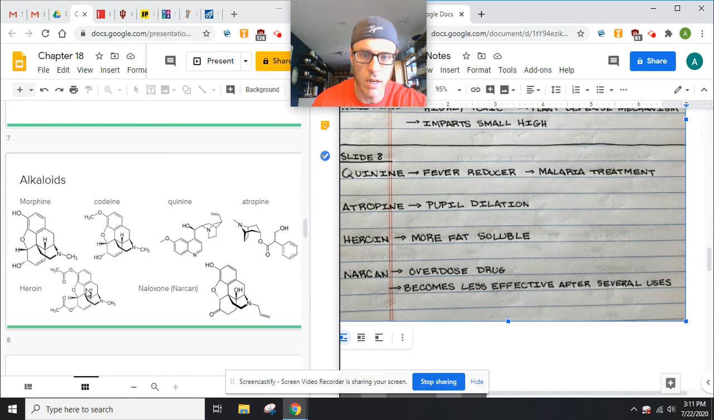Down here, heroin, it is more fat soluble, and your brain's a big ball of fat, so it hits like a gigantic high. But you can see that we've just changed a couple things here, and all of a sudden you've totally changed how this molecule works. Then Narcan. This is an overdose drug. You may have heard of it. It does become less effective as it's used more on an individual. But what's unfortunate now is police officers and other first responders have to have this, because if there is someone that's OD'ing, they're going to administer this in the field.